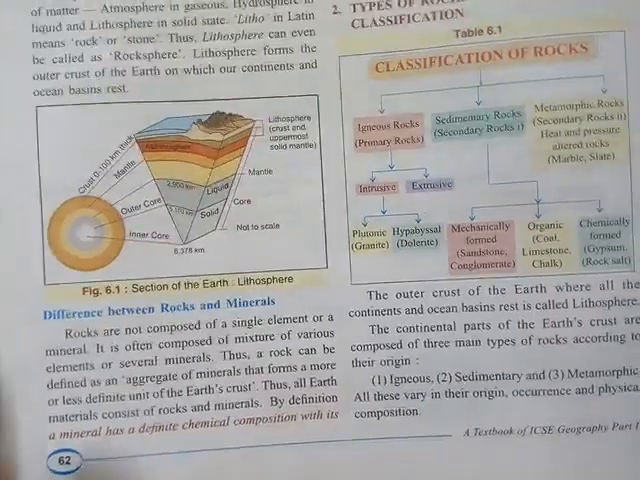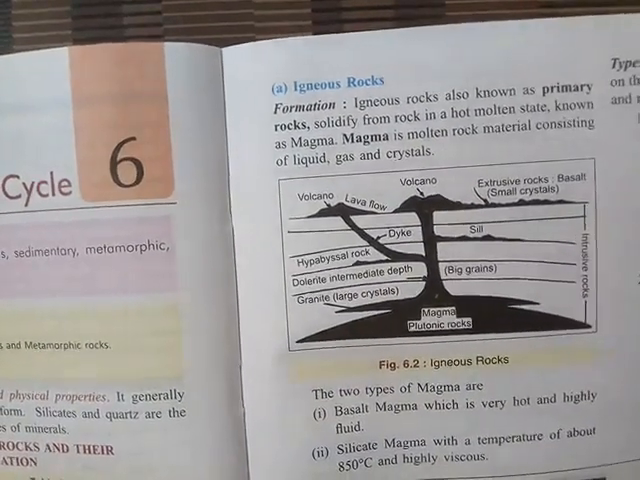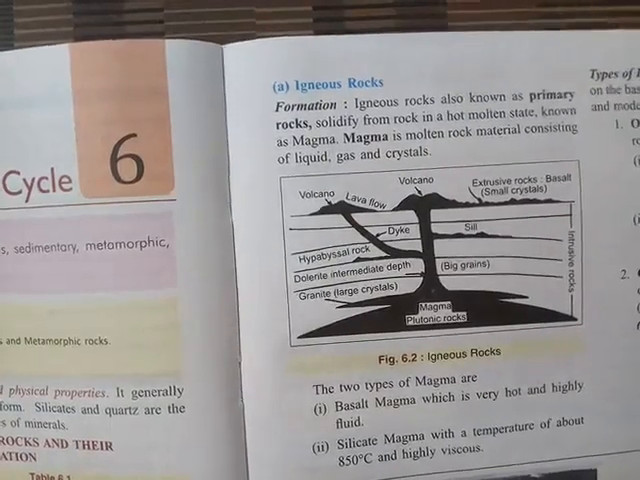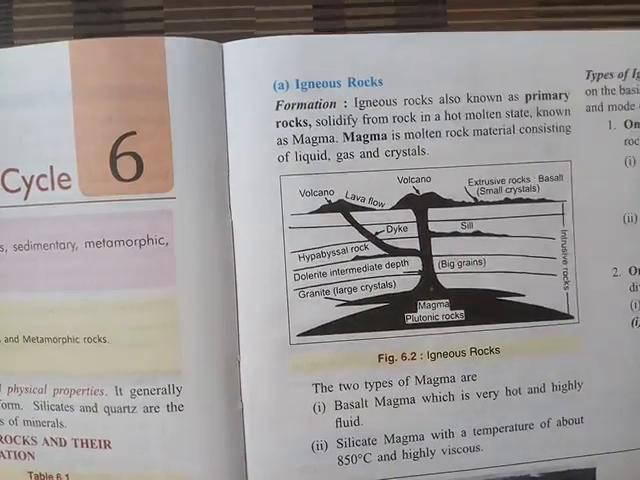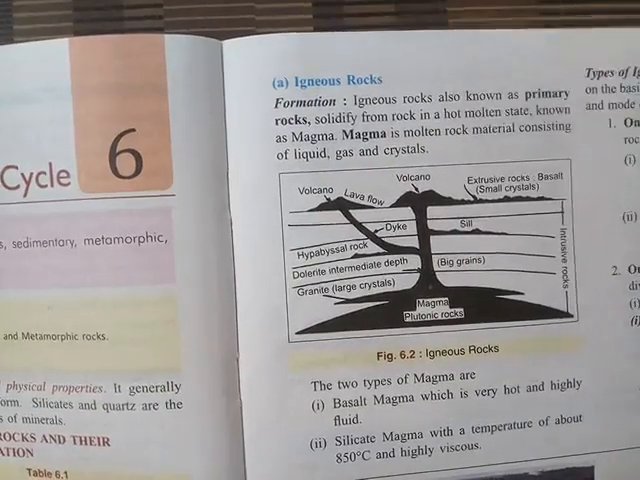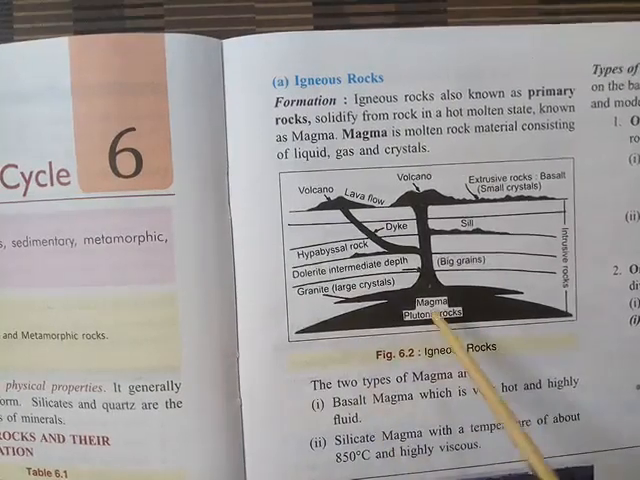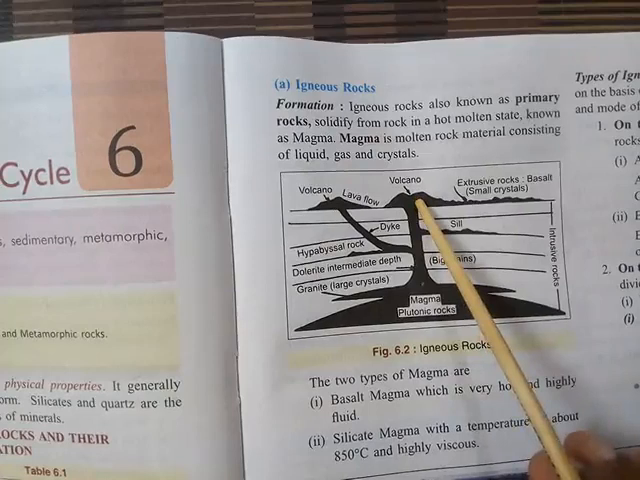So let's start here, first of all, the igneous rocks. As you can find, the word igneous rocks means the primary rock. These rocks are also known as primary rocks, and here you can find these rocks are formed by the solidification of the magma. Magma, that is molten material inside the earth, is called magma, but when it comes above the surface we call it lava.